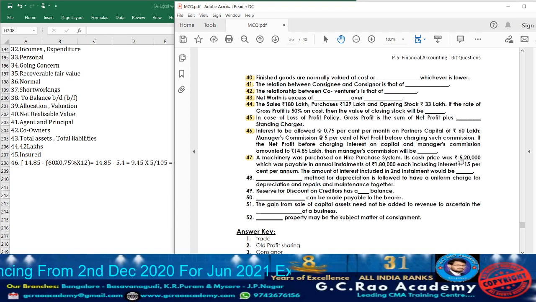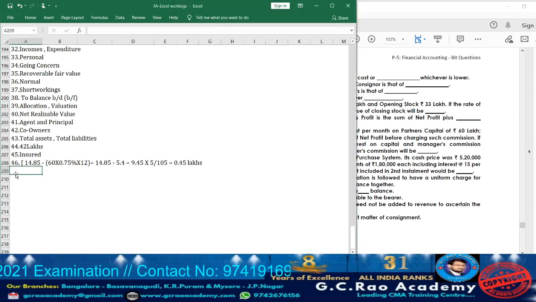See, actual cash price, how much is there? 5,20,000. The total has to be paid in annual installments of how much? 1,80,000 is the one installment they are telling. They are asking us to ascertain in the second installment how much interest will be included. So we need to ascertain. Accordingly, take down 47. Let us solve for problem 47.